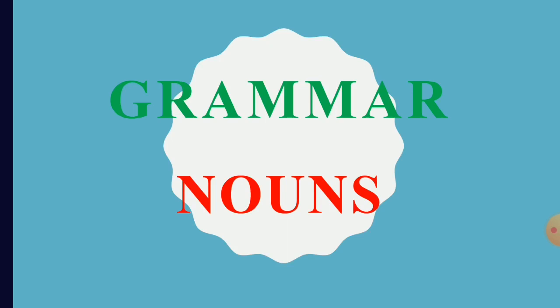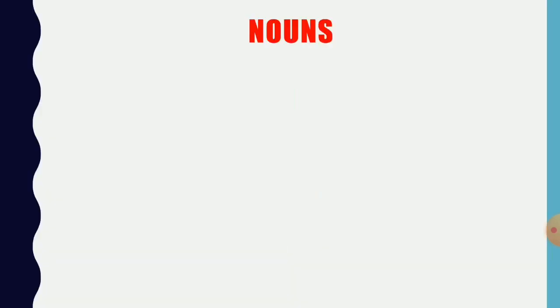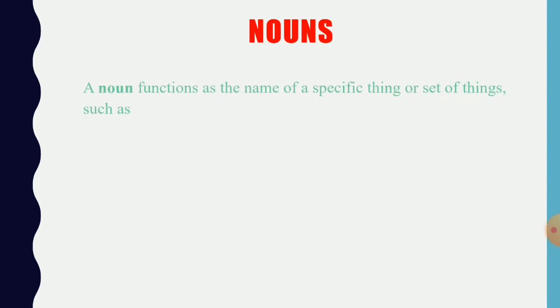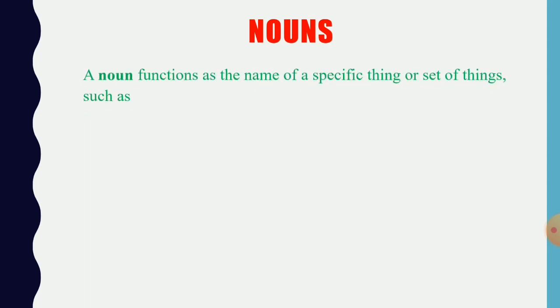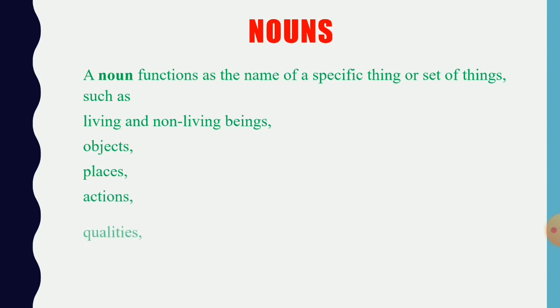Nouns are very important because they are the basic element in English. If you want to speak and write English, you need to learn nouns. So let's get started with the lesson. First of all, let's look into the definition of nouns. A noun represents the name of a specific thing or set of things such as living and non-living beings, objects, places, actions, qualities, states of existence, and ideas.